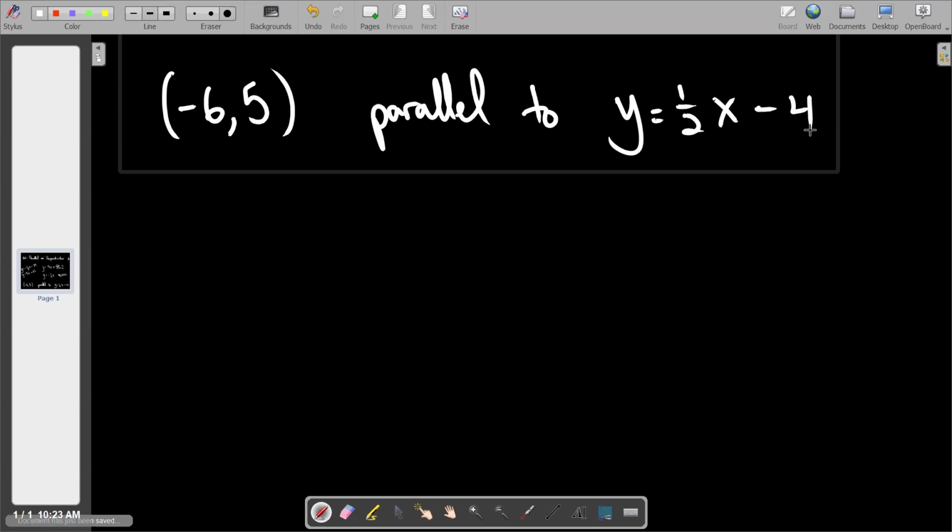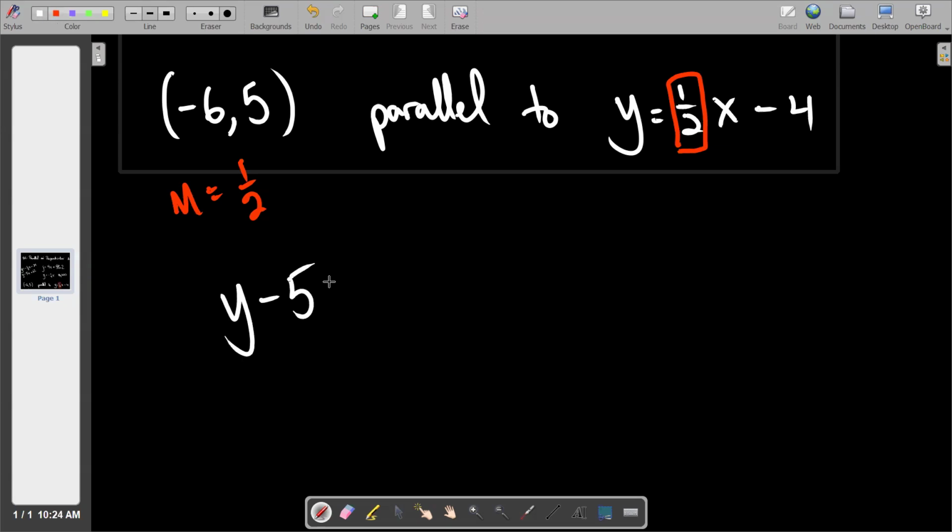So I just will go back and say again to you what I said before. What does it mean for two lines to be parallel to each other? Same slope. It means they got the same slope. And what's the slope of the line I gave you? 1/2. If I seem a little weird about this, it's because year after year, people struggle with this. If I want you to be parallel to this line, all I'm saying is, just steal the slope and use it. And guess what? Same as before now. Nothing changes. What would our equation be?